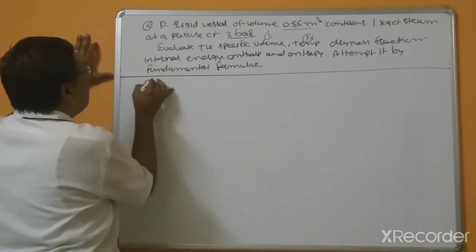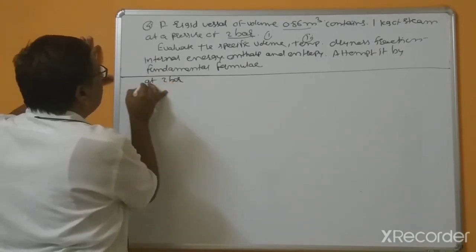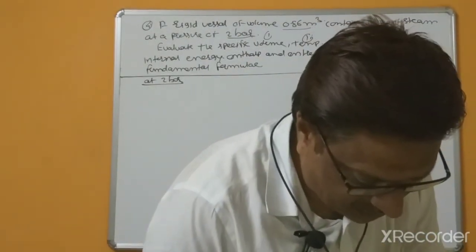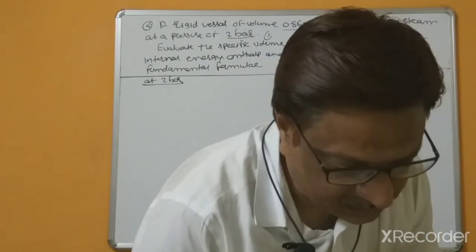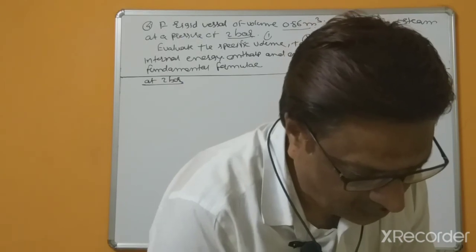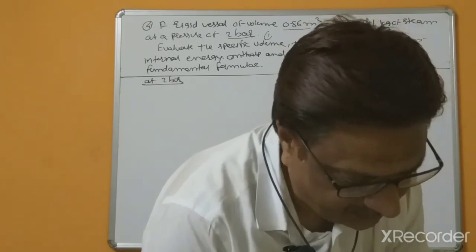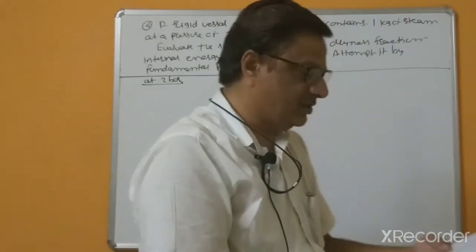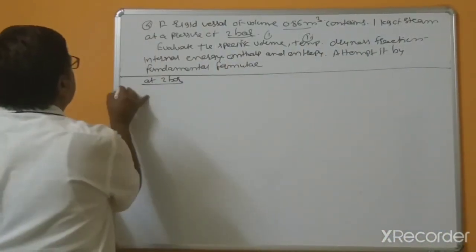Means at 2 bar first we will extract various values by using steam table at 2 bars, because this is given. So we can extract various values at 2 bar.